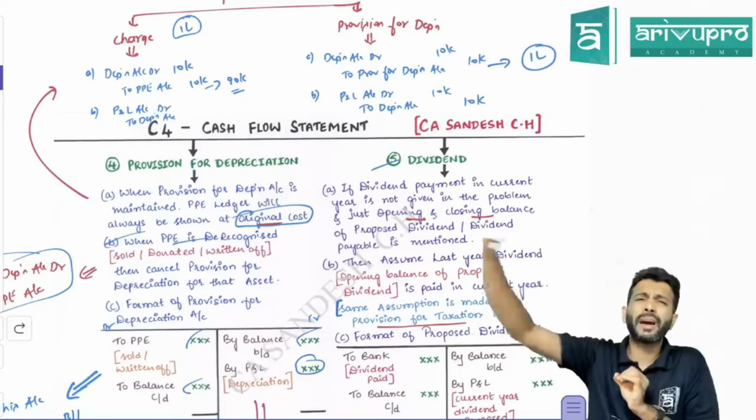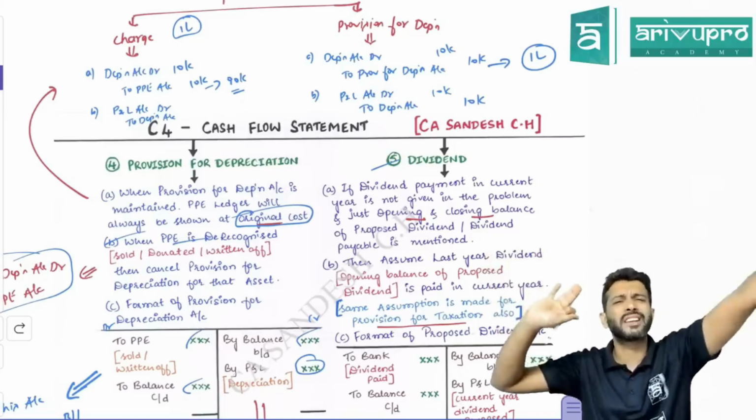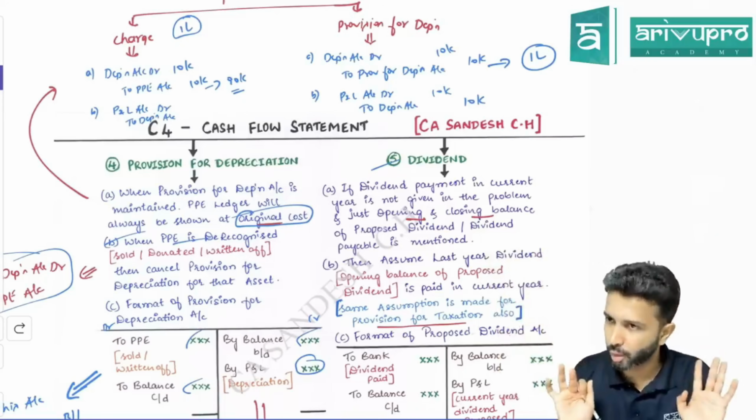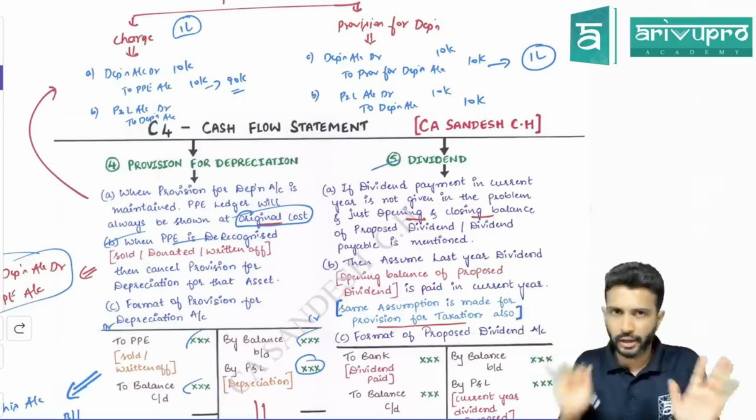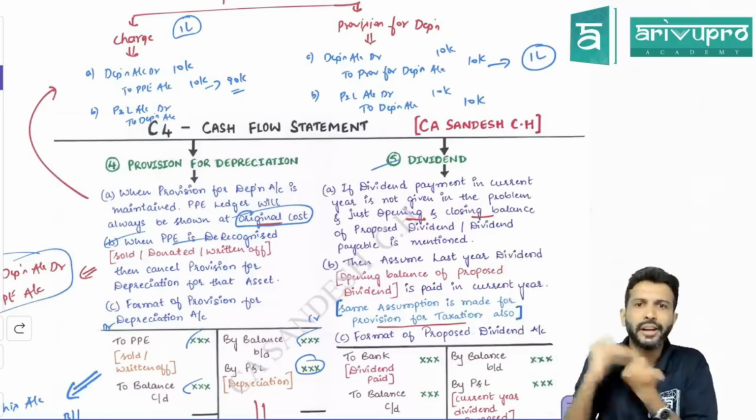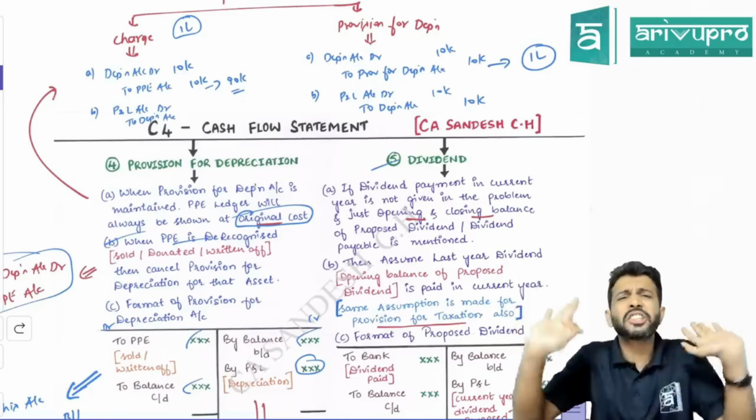They will just give the opening balance of dividend payable as 1 lakh, and the closing balance, let's say, is 1,50,000. Like that, they will give you the values. Nothing they will tell in the adjustments. That's all. In the balance sheet, you are able to see proposed dividend or dividend payable. In the adjustments, nothing is given.